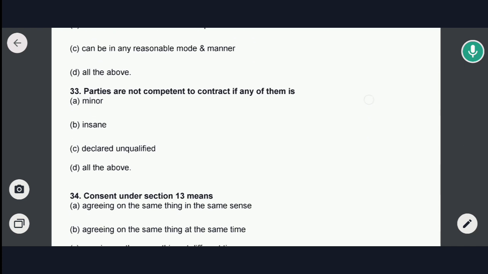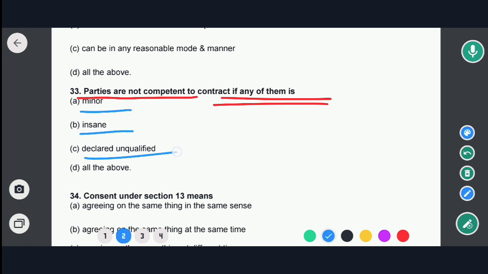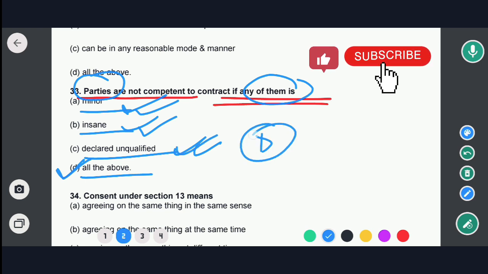Next question is, parties are not competent to contract if any of them is: options are minor, insane, declared unqualified, all of the above. So in this case option D would be the correct answer. That means parties to the contract are not competent to contract if any of them is a minor, this is correct, if they are insane, this is also correct, and declared unqualified by any law, this is also correct. So option D would be the correct answer.